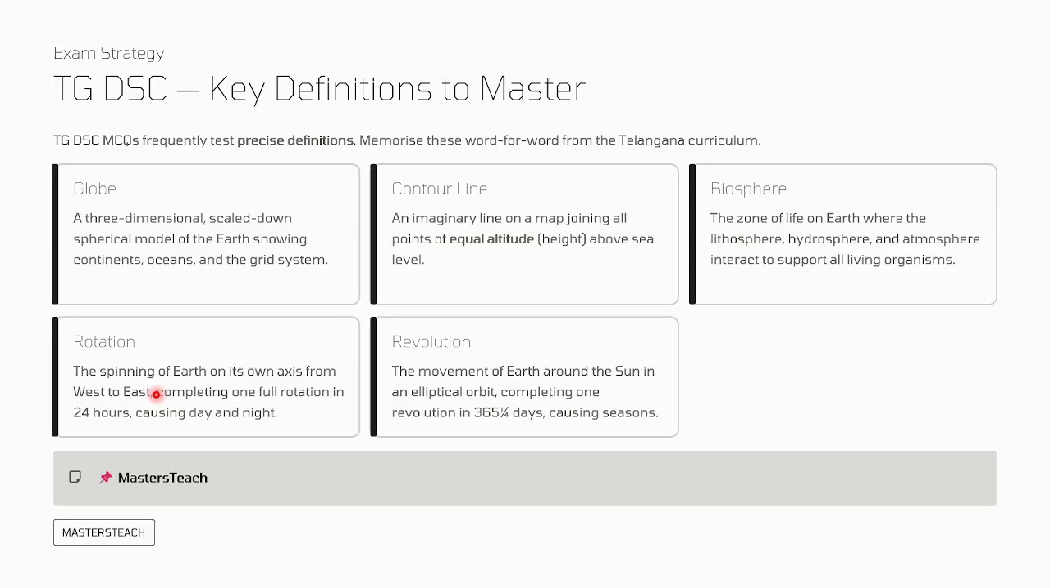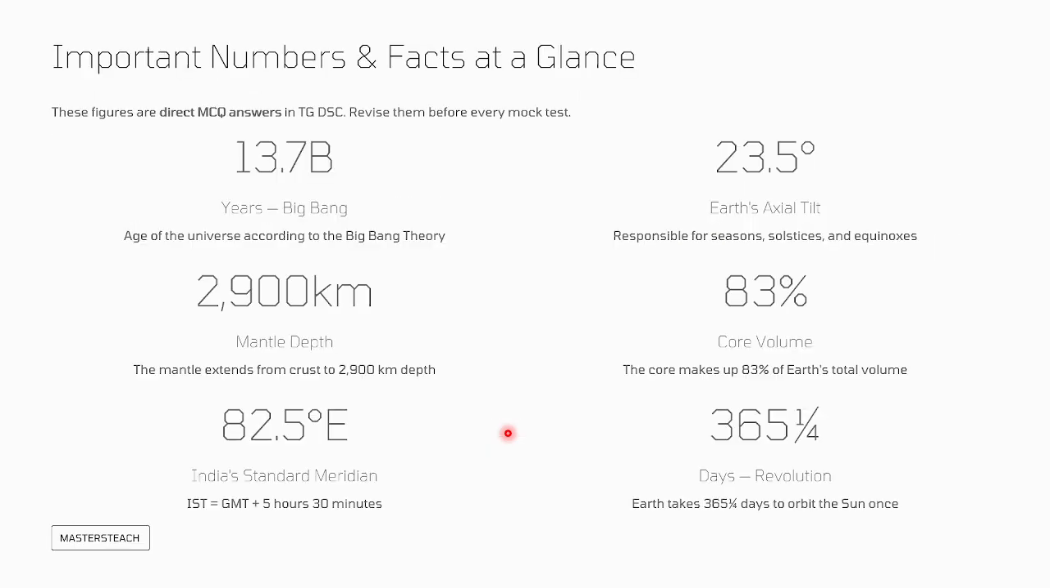Then rotation. The spinning of the Earth on its own axis from west to east, completing a full rotation in 24 hours, causing day and night. Then revolution. That means the movement of the Earth around the sun in an elliptical orbit, completing one revolution in 365 and 1/4 days, causing seasons. So you have to remember the same. Important numbers you have to remember. These are figures direct from MCQs which may come in TET, DSC.